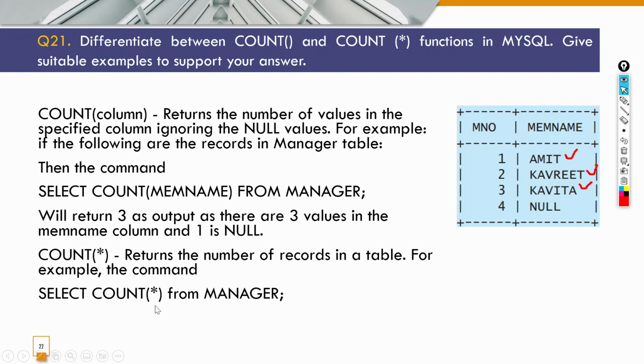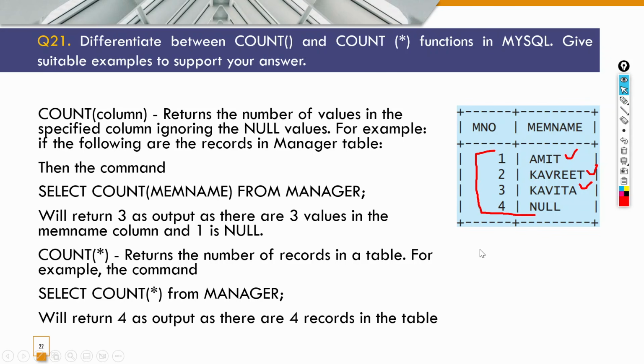So if we write select count star from manager, here we have 4 records. So you can clearly see these 4 records. Because there are 4 records, it will return 4. So that is the difference between count and count star. You have to explain count and count star, and you also have to give a suitable example.